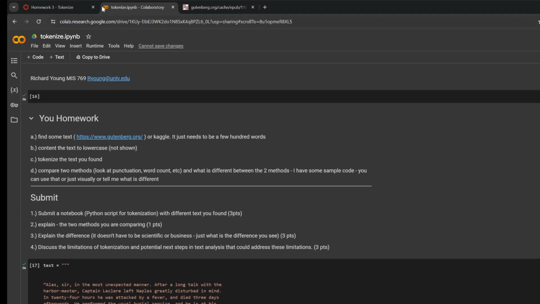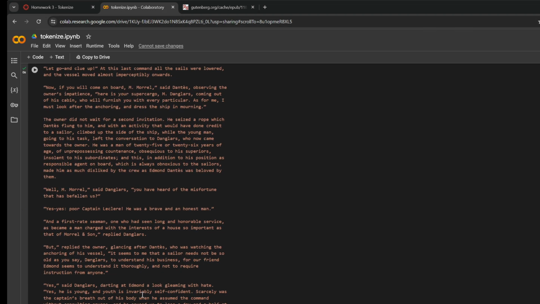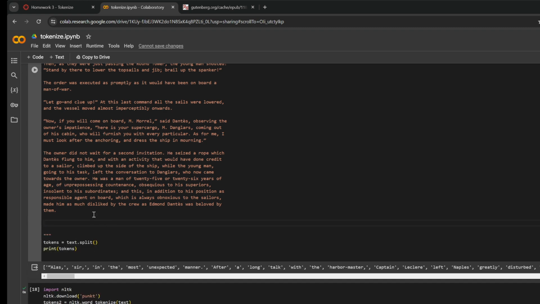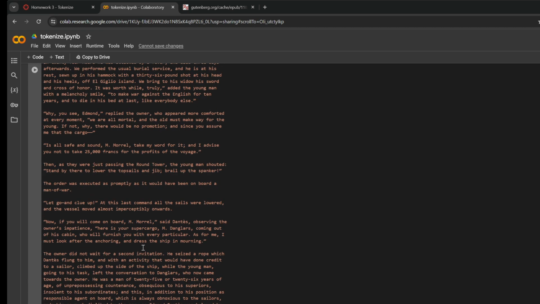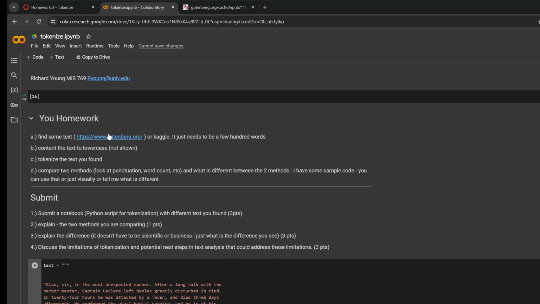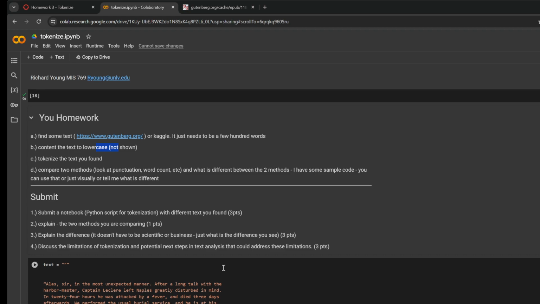Nothing crazy, and it doesn't even have to be this much text, as long as you have enough text in there to notice a difference. I'd say something like this. You can get it from Project Gutenberg, the free press. You can get it from Kaggle. You can Google, give me a paragraph of text. You can use your old homework. As long as it's plain text, you can copy and paste it. That's fine. You saw I lowercased it, which is real easy.